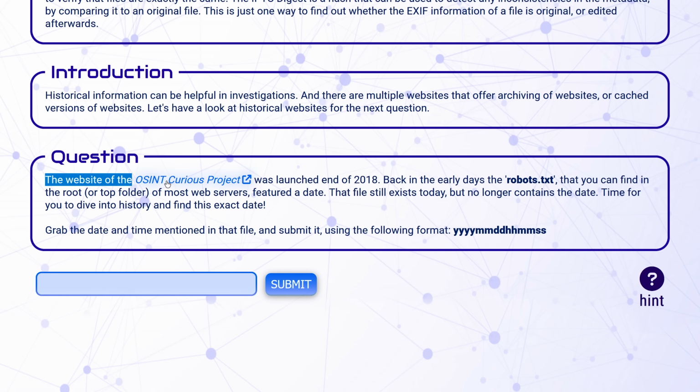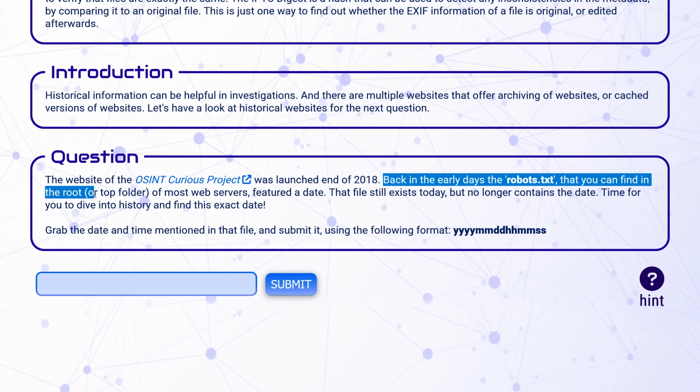Number 13, history and archives. The website of the OSINT Curious project was launched at the end of 2018. Back in the early days, the robots.txt that you can find in the root or top folder of most web servers featured a date.